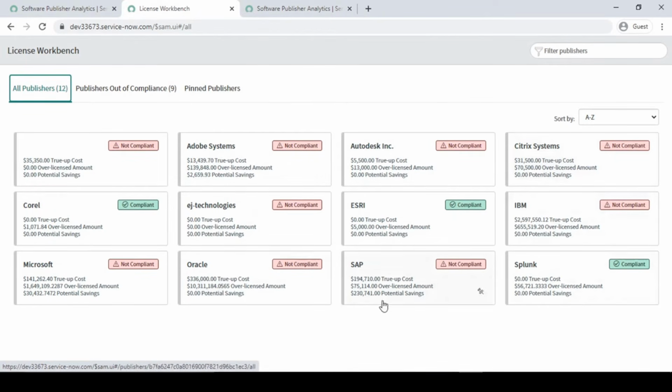ESRI is compliant, so whatever software belongs to this publisher is all compliant. Splunk is also saying compliant.